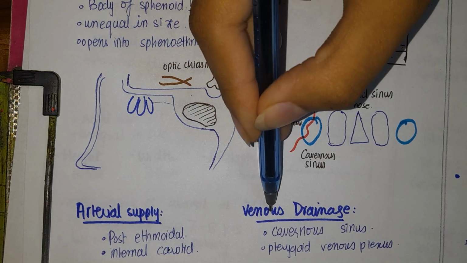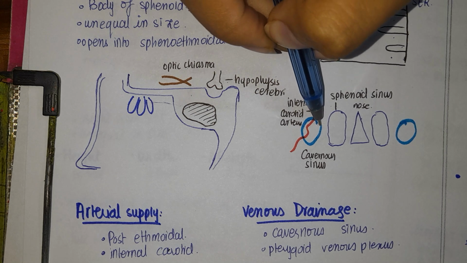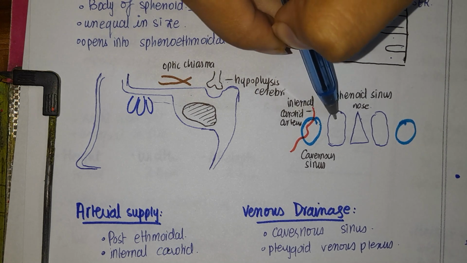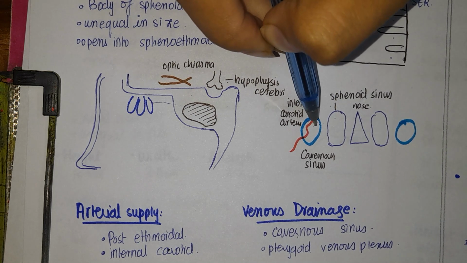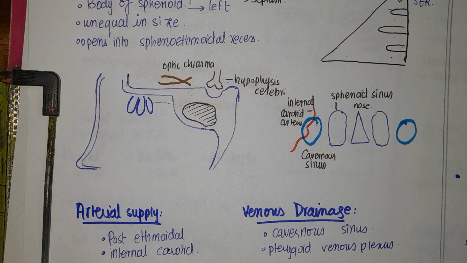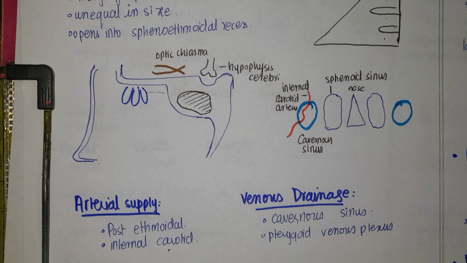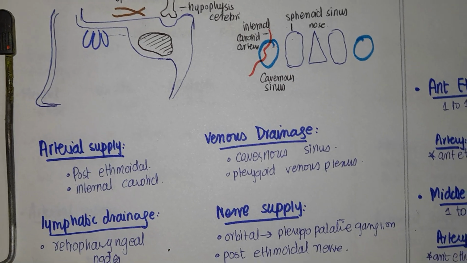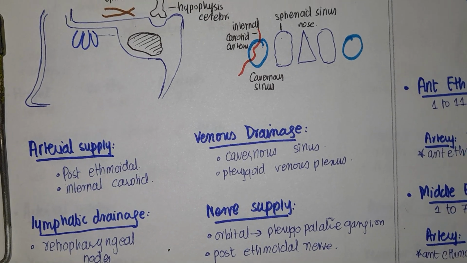Venous drainage: because the cavernous sinus is close to it, the sphenoidal sinus would drain into the cavernous sinus. Secondly, it will drain into the pterygoid venous plexus. Thirdly, lymphatic drainage will be into the retropharyngeal lymph node.